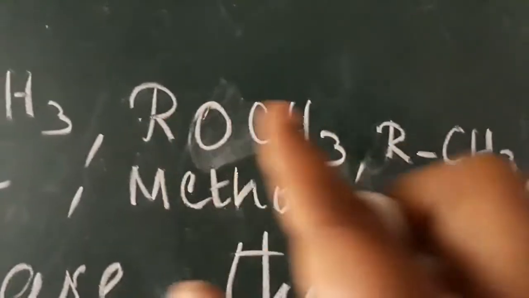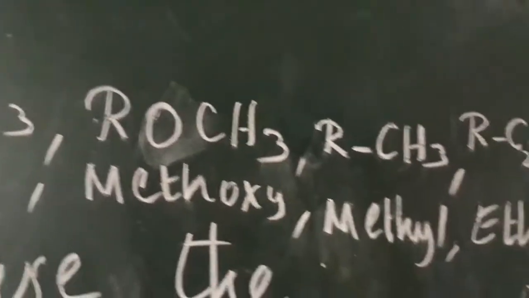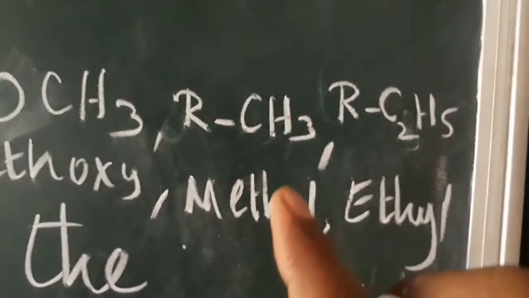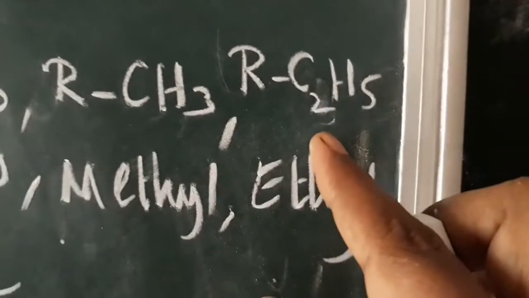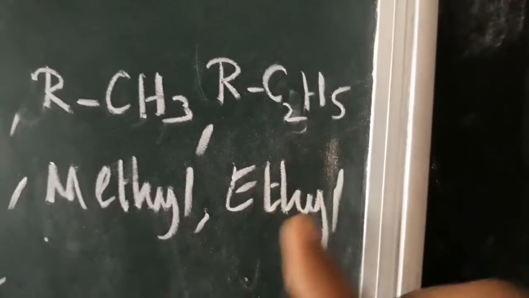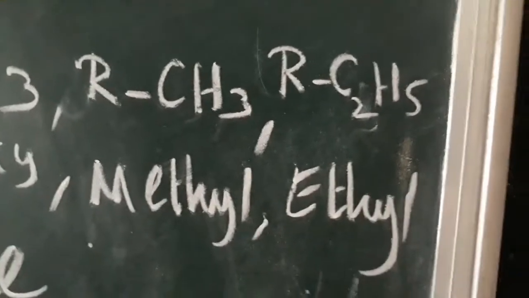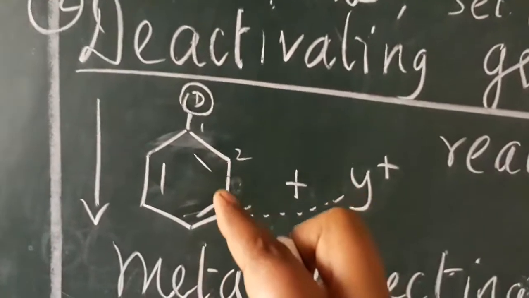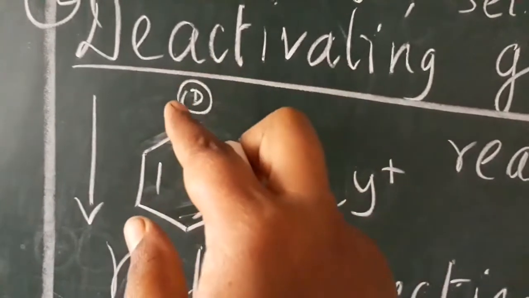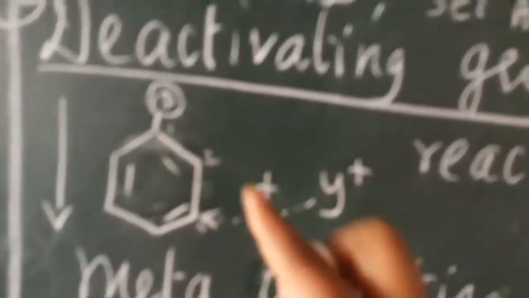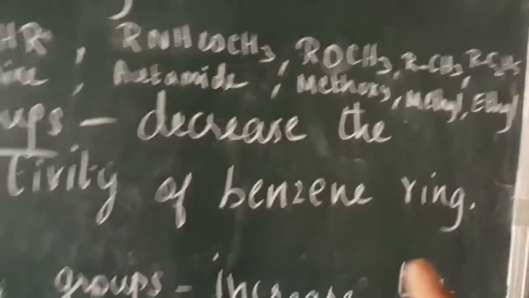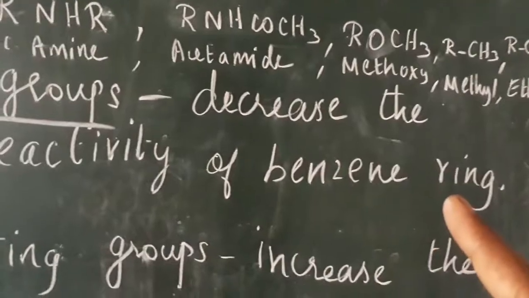Next one, this is methoxy. Suppose the benzene ring possesses methoxy, it is an activating group. Suppose the benzene ring possesses methyl, that is called an activating group. Suppose one of the hydrogens of the benzene ring is replaced with ethyl, it is also an activating group. Next one, deactivating groups. Deactivating groups means a benzene ring already has one substituent group. That substituent group decreases the reactivity of the benzene ring.